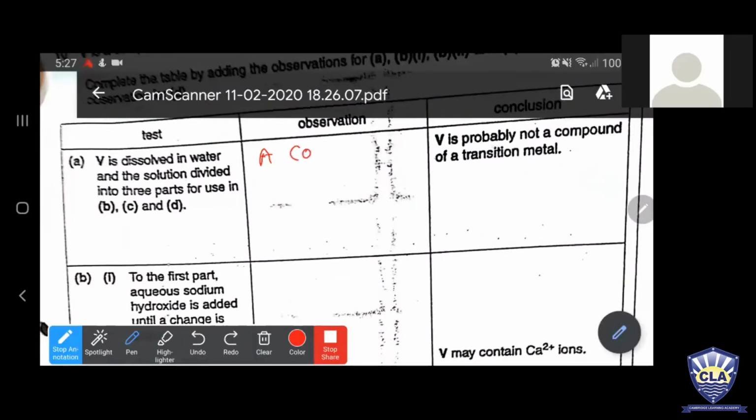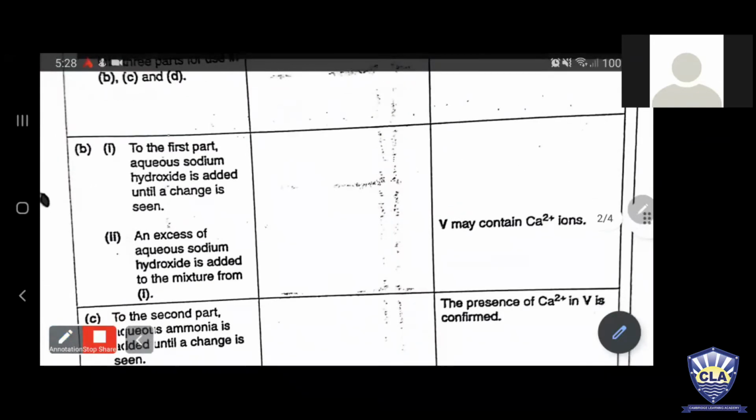Because here he said not a compound of transition metal. So here you should write a colorless solution is formed. And if he has written a colored compound is formed, or if he has written transition metal is present, you should write a colored solution is formed. You got it? Okay, now move to the next thing, beta.